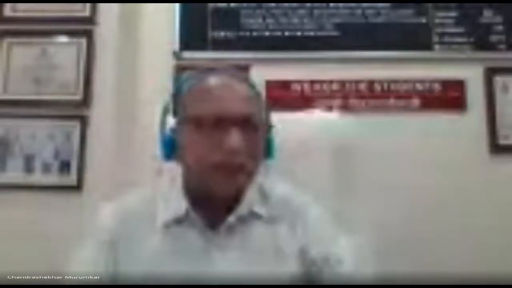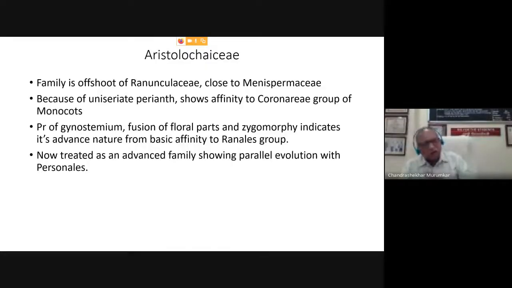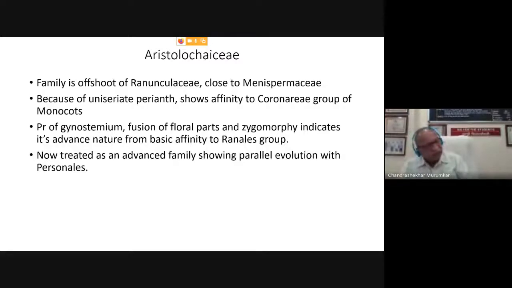In all these cases, the flowers are unisexual. The flowers are very minute, they are incomplete, and there is absence of calyx and corolla. The perianth is also absent. And the male flower is represented by only stamens, whereas the female flower is represented by only the carpel. So obviously the carpel is also single, unilocular, containing a single ovule on a basal placenta.